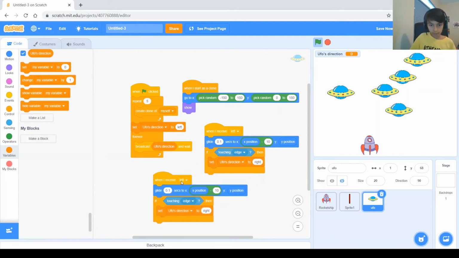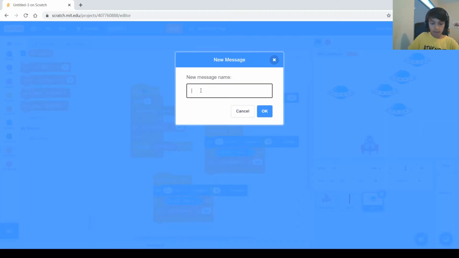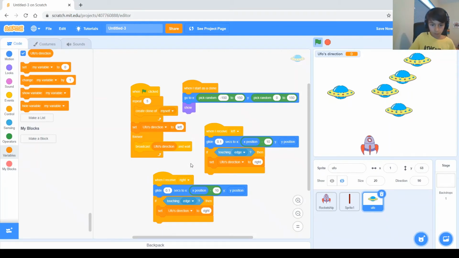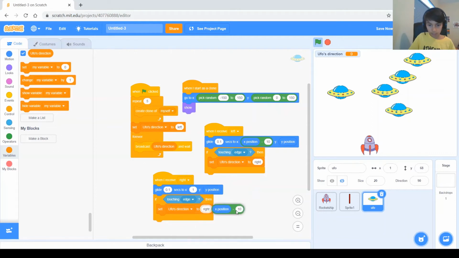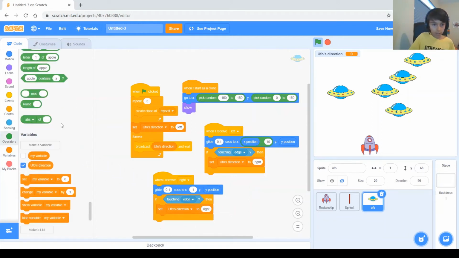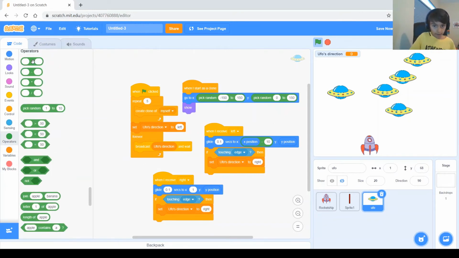So when I receive right, we need a new message, and then it's going to be called right. So when I receive right, glide 0.1 seconds to X position negative 10. That's not right because we need it to go the other way. So we need X position plus 10. So change that.